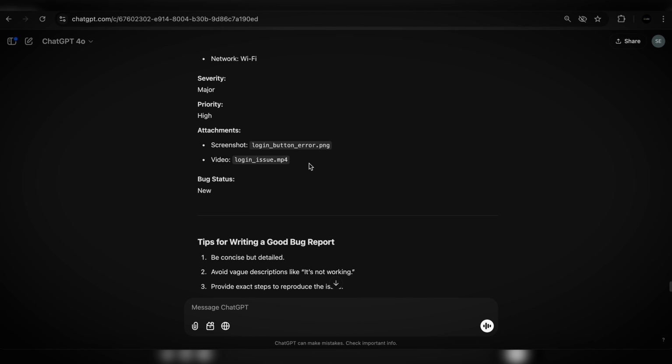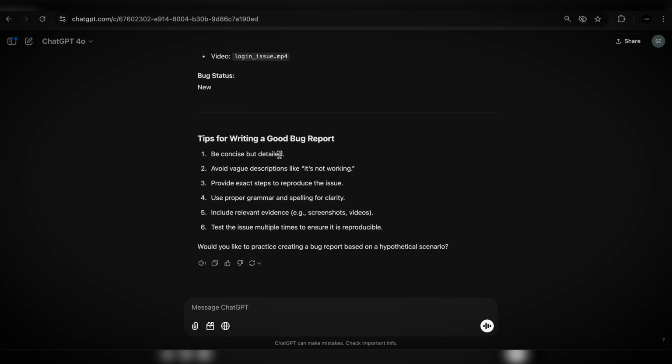And the second part, actually it's not a bug report, it's tips for writing good bug reports. Be concise but detailed. Avoid vague descriptions like it's not working. This is the worst, guys. If you are QA engineers, you're engineers. You cannot simply say it's not working. You have to specify what is not working, how it's not working, what happens before, what you do that it's not working, what were the steps before that. Provide exact steps to reproduce the issue. Use proper grammar and spelling, etc. Awesome. This is clear on bug reports. Now you guys know how to write them.